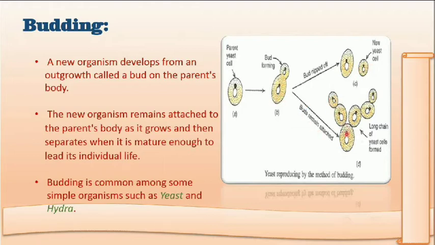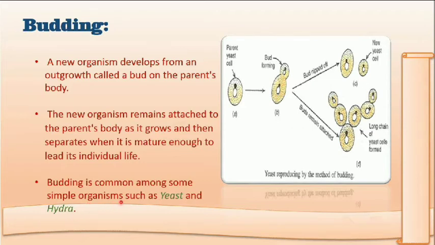Yeast is the only unicellular fungi, and many times it can be seen in chain form, where all the buds, the progeny or the babies, are attached to the main parent body. So in budding, a new organism remains attached to the parent's body as it grows and then separates when it is mature enough to lead its individual life. Budding is common among some simple organisms such as yeast and hydra, the two basic examples.